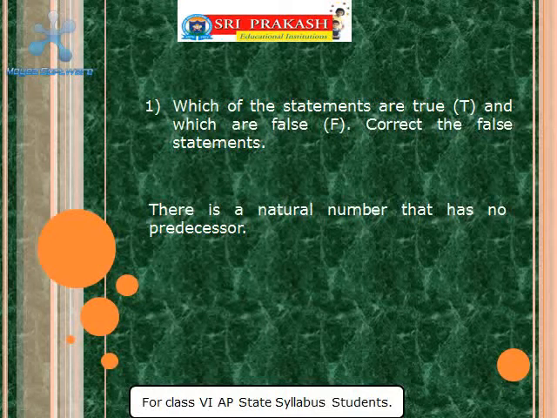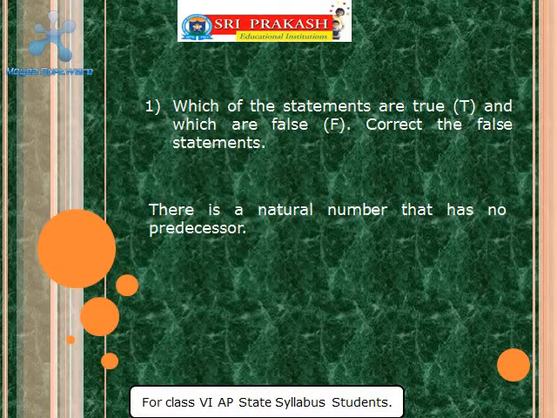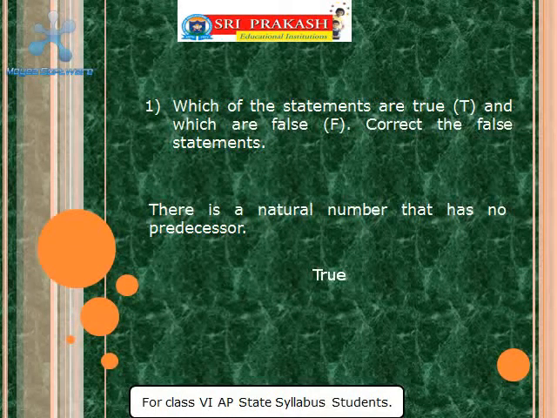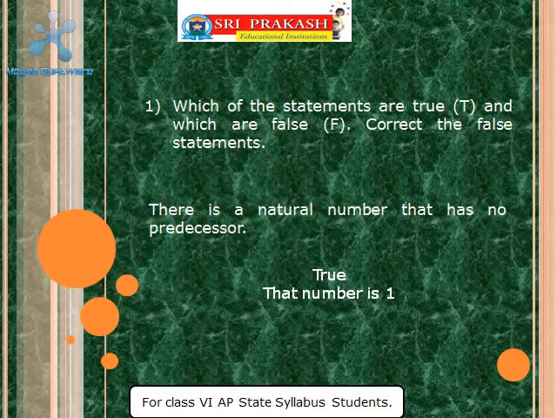What is the meaning of predecessor? Predecessor means, for a number, the number that comes before that. So do you have any number that comes before 1 in the natural number series? No. So it is true. So what is that number that has no predecessor? Natural number, it is 1.